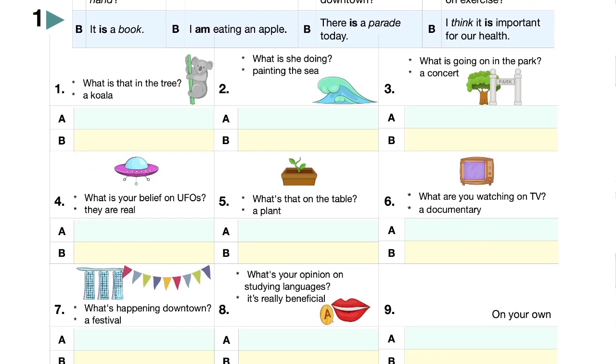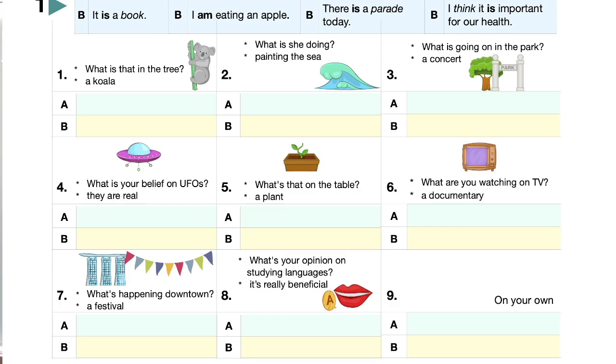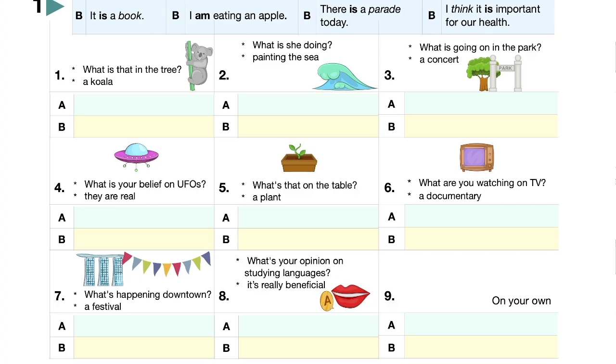Okay. Number 2, what is the picture? Yes, it's the sea. And the question, what is she doing? And then we need the be verb, subject verb, she is, or we could say he is.